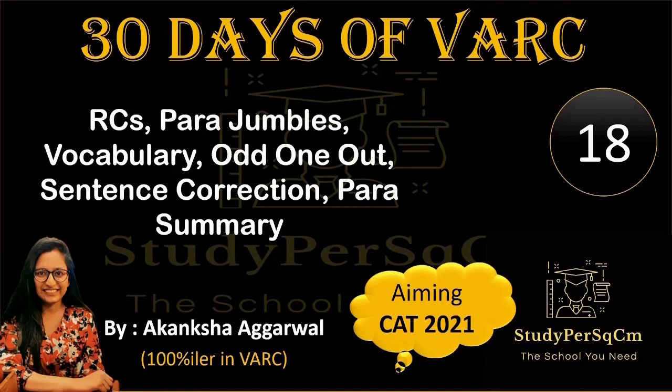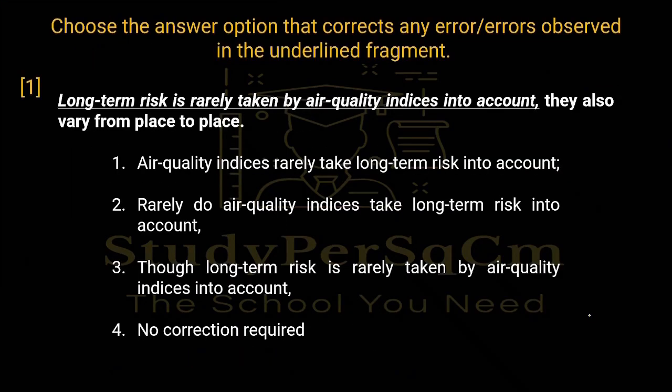So in this video, we are going to do some sentence correction questions. So let's begin. Whenever a sentence correction question comes in an exam, it comes this way: choose the answer option that corrects any error or errors observed in the underlying fragment. So with this, let's come to the first question.